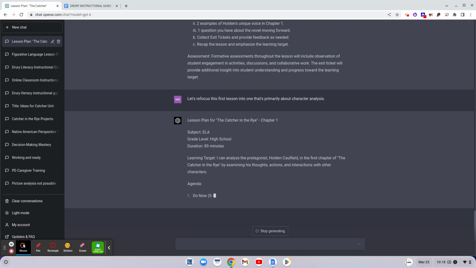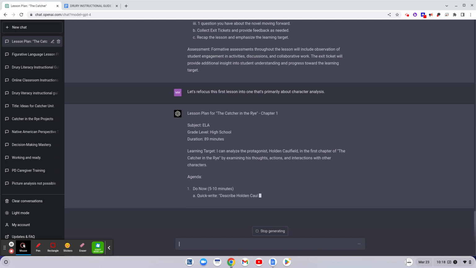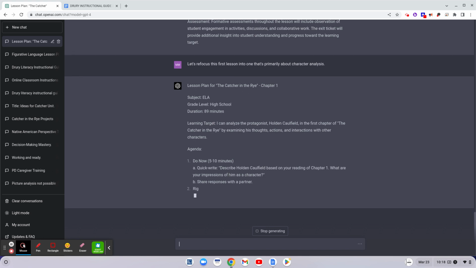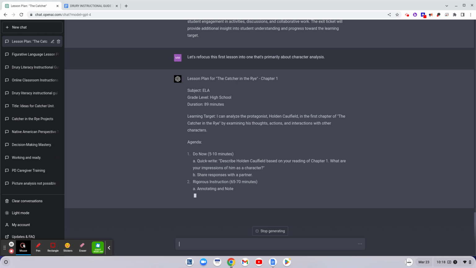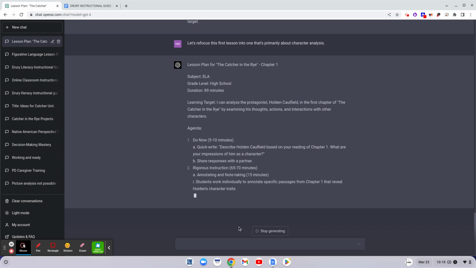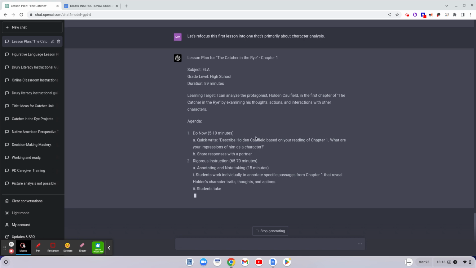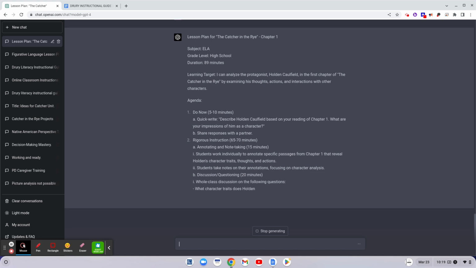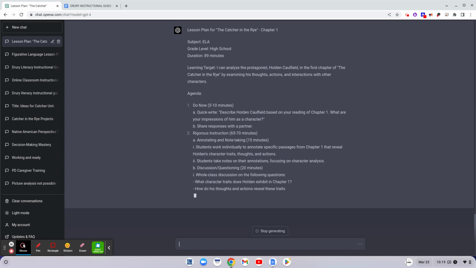So, yep, very simple learning target about analyzing the protagonist by examining his thoughts, actions, and interactions with other characters. That's definitely a learning target I've used before. It's something very similar. All right. Students work individually to annotate specific passages from chapter 1 that reveal Holden's character traits, thoughts, and actions. All right.